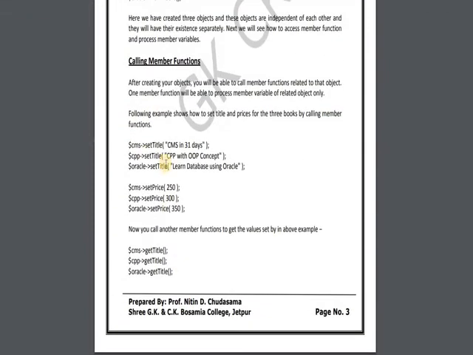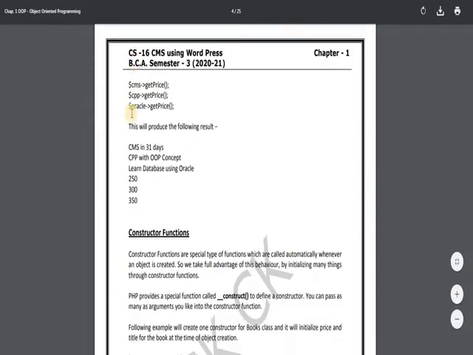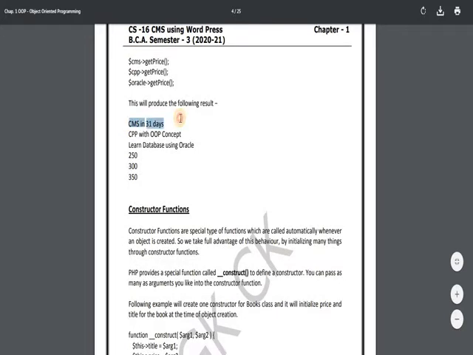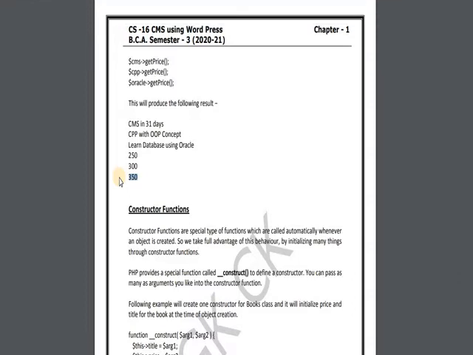So the values we have passed in these functions using the arguments, that we will get as the output: CMS in 31 days, price is $250; CPP is OOP concept, price is $300; learn database using Oracle, price is $350. So this is the output using the get price and get title functions.